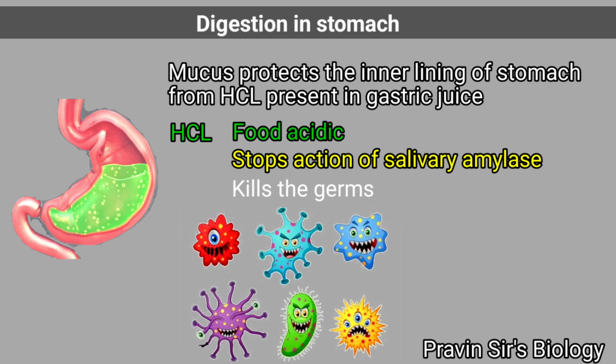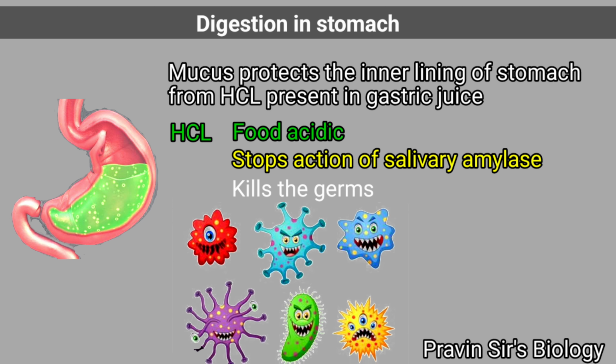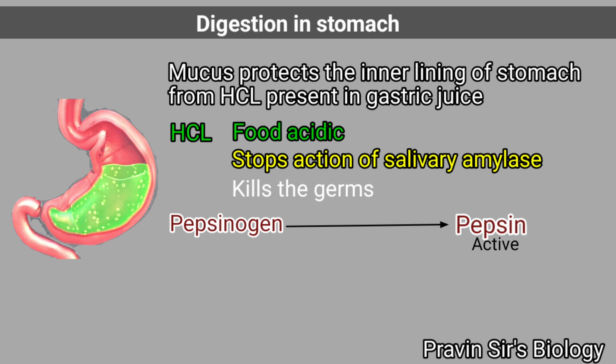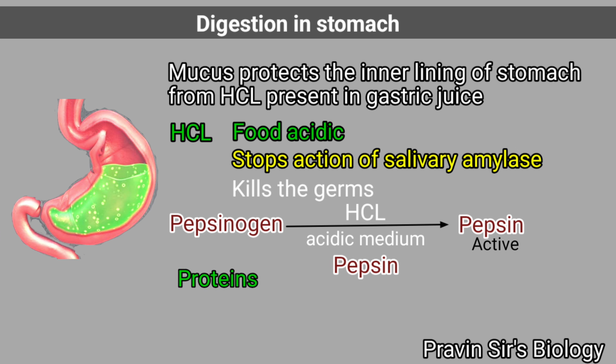It kills the germs that might be present in the food. Pepsinogen gets converted into active enzyme pepsin in the acidic medium provided by HCl. In presence of pepsin, proteins in the food get converted into simpler forms like peptones and proteoses.